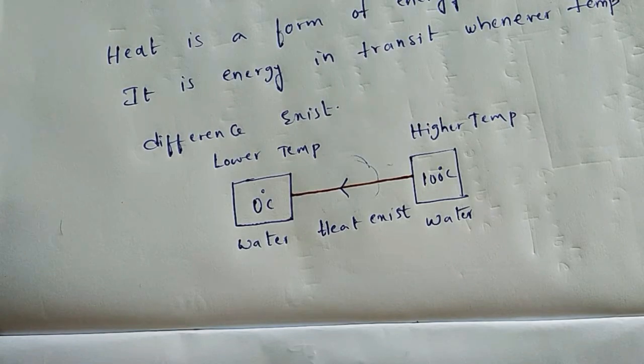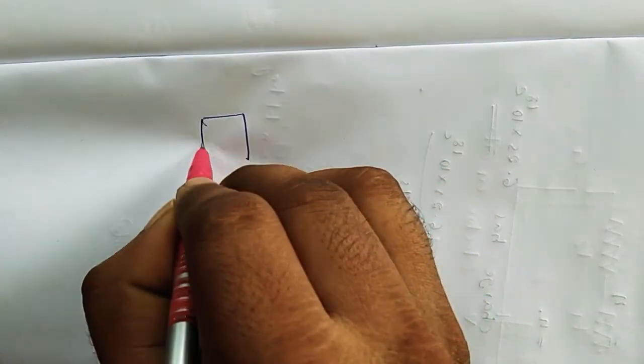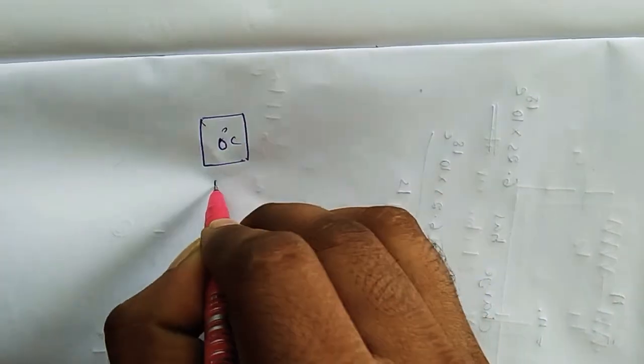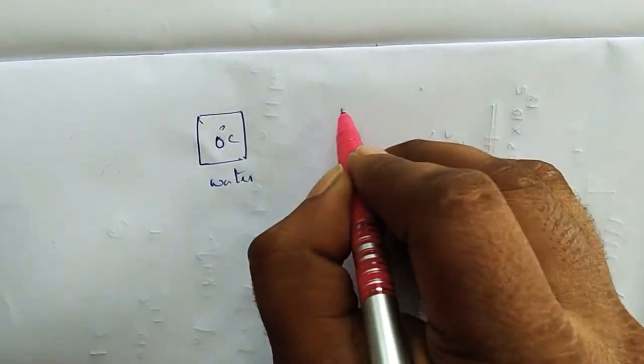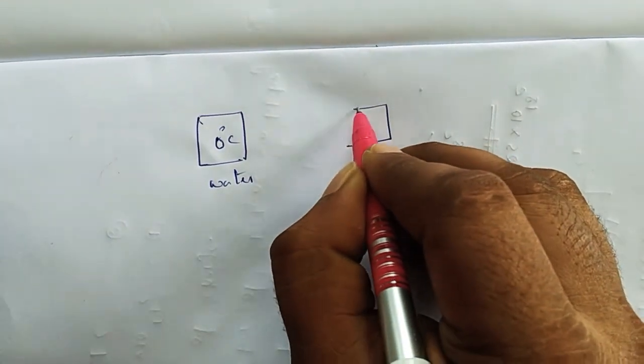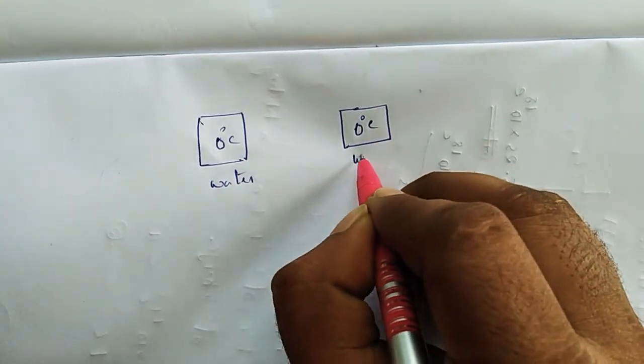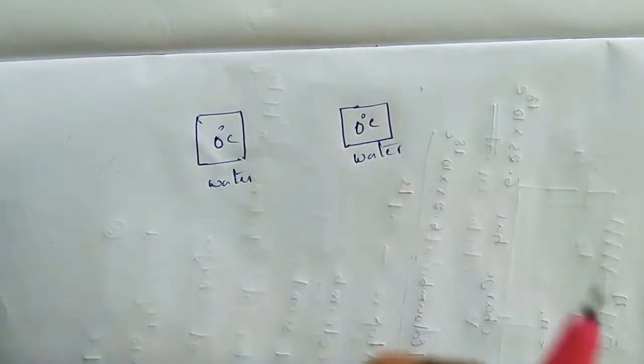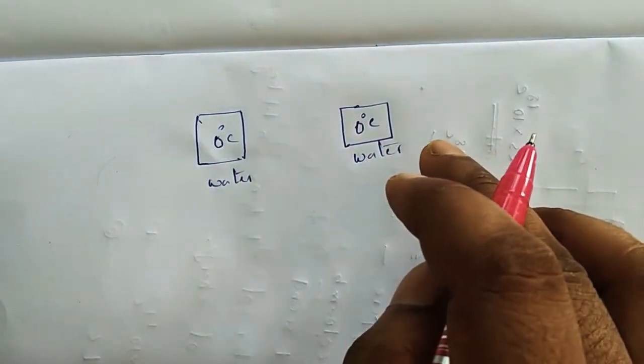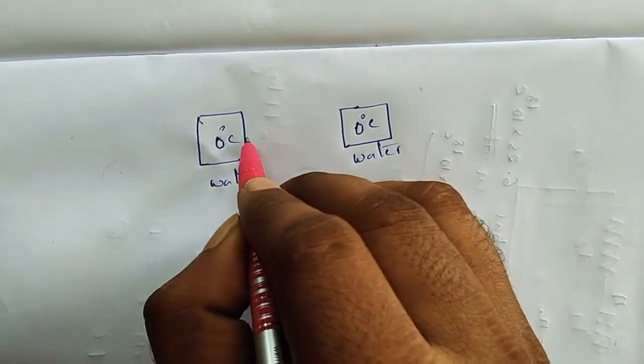When heat won't exist, that we will also discuss now. For example, we have 0 degrees centigrade water here, and here another 0 degrees centigrade water. That means we are taking the same temperature. Now I am going to connect these two.